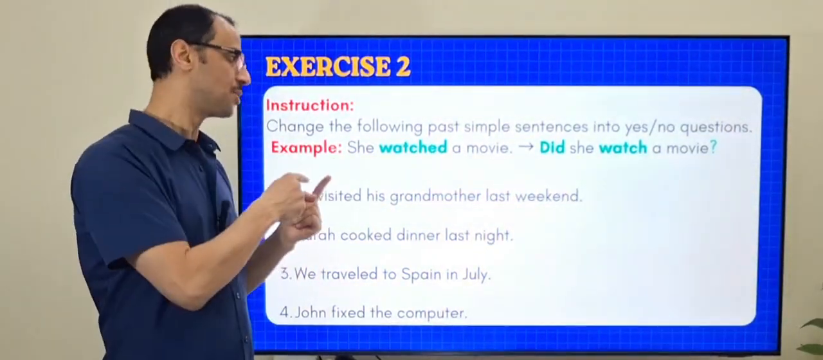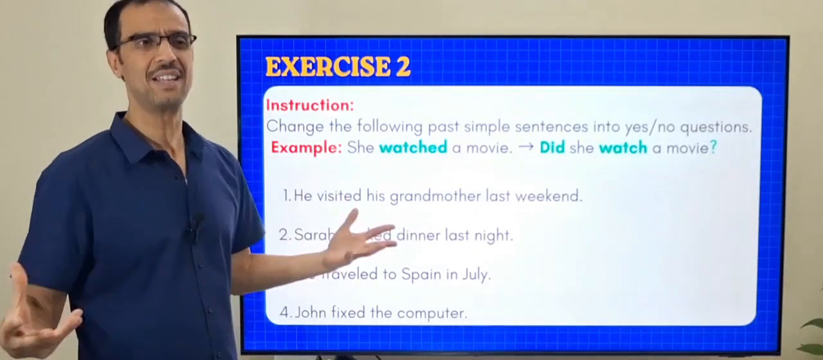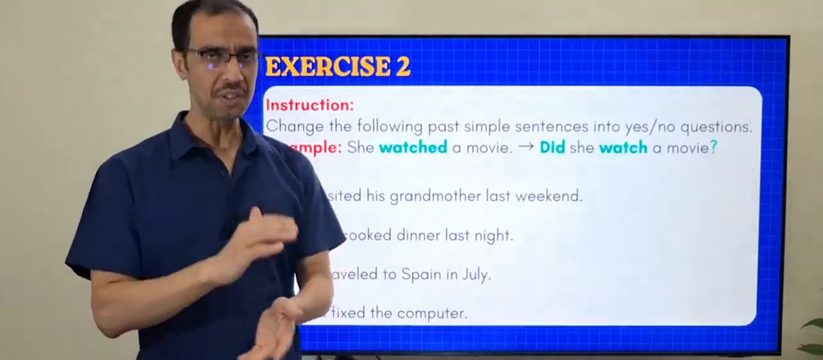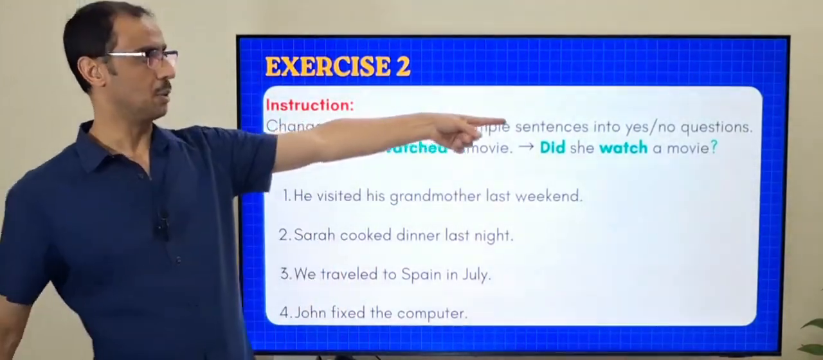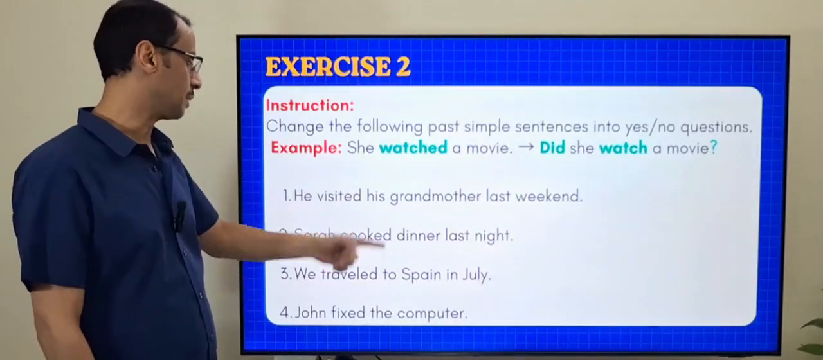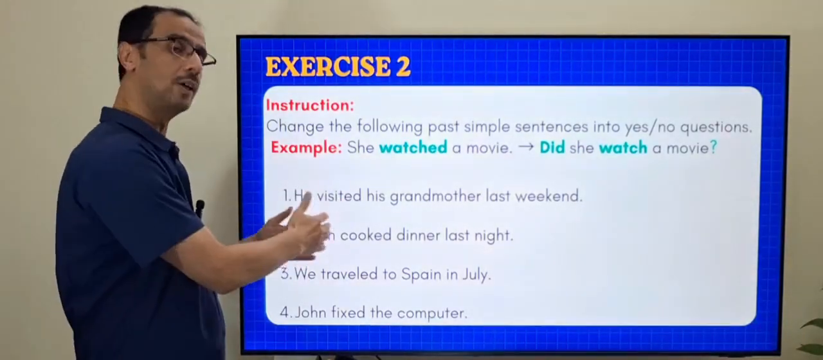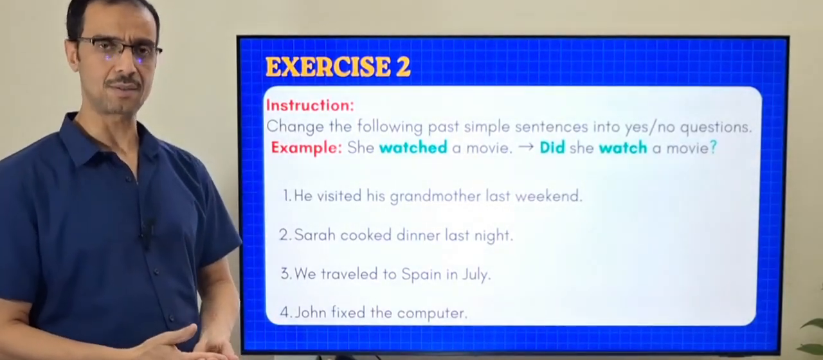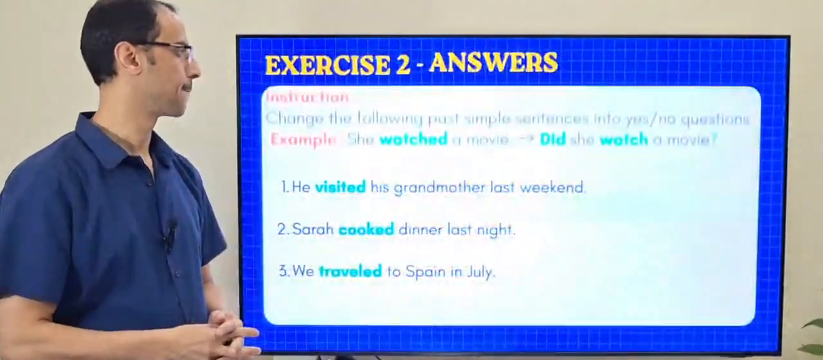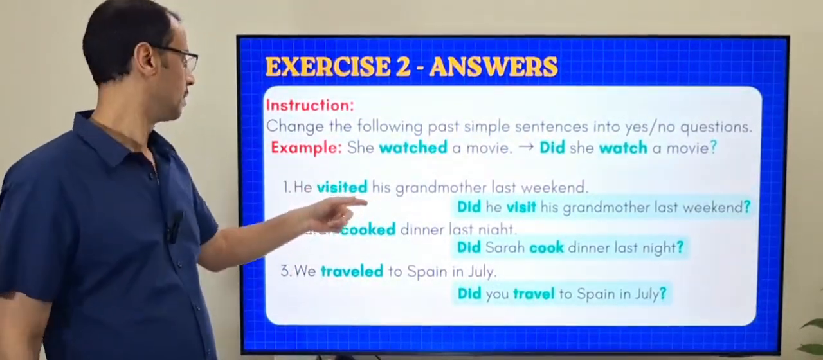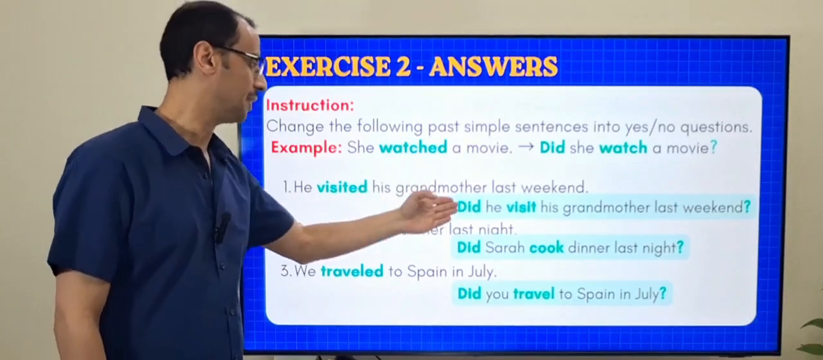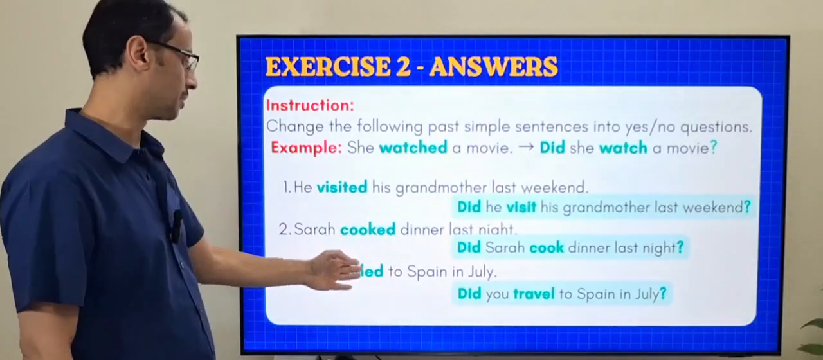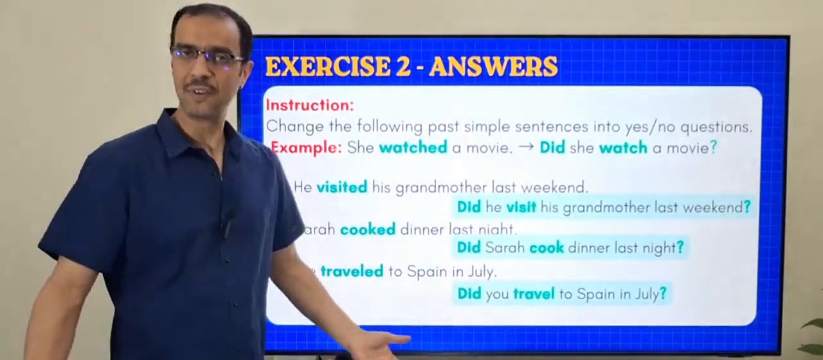Exercise two. Now, in this exercise, you have to create a yes no question. Again, that's very easy. You need just to add did at the beginning, and the verb should be in the base form without ed. Don't forget to add the question mark. So, he visited, Sarah cooked, we traveled, John fixed. Take a minute and then see the answers. The first one, the main verb is visited, right? So, did he visit? The second one, cooked. Did Sarah cook? The third one, we traveled. Did you travel? That's very easy.